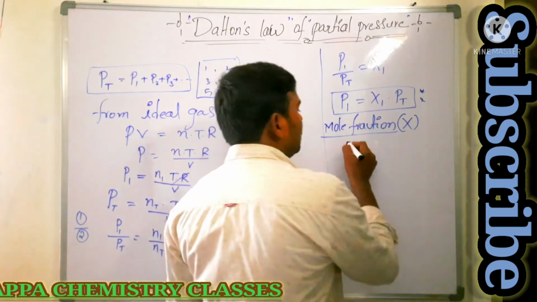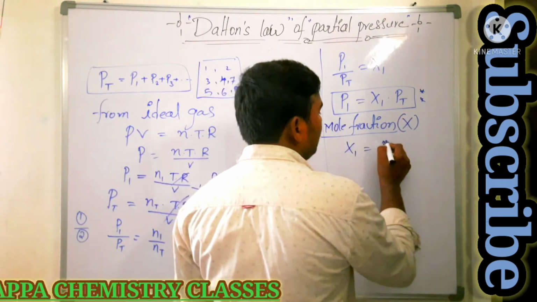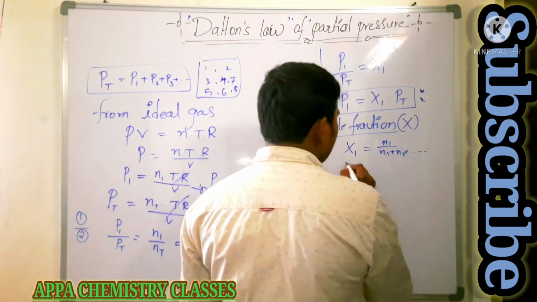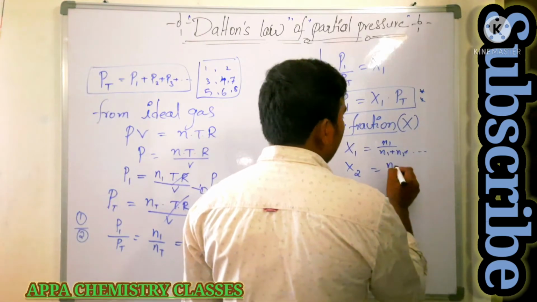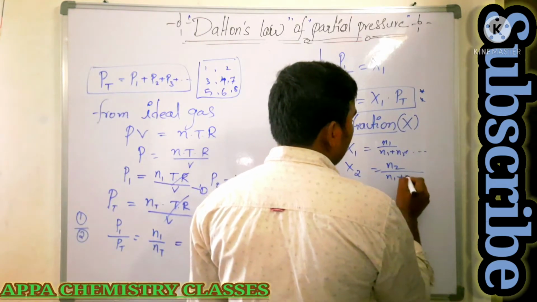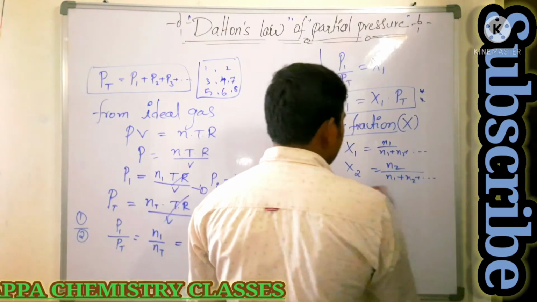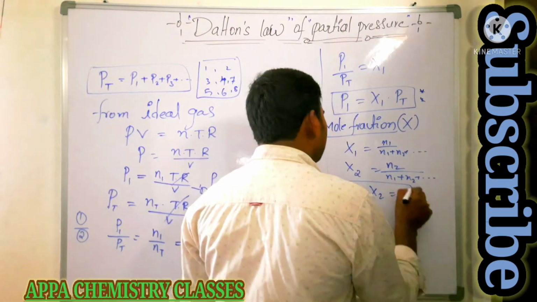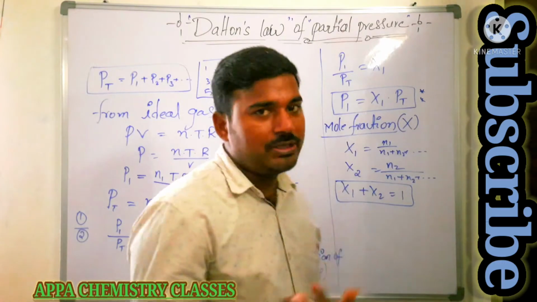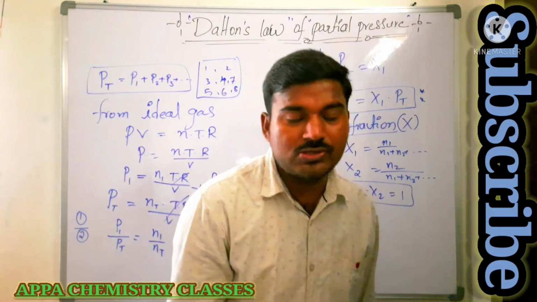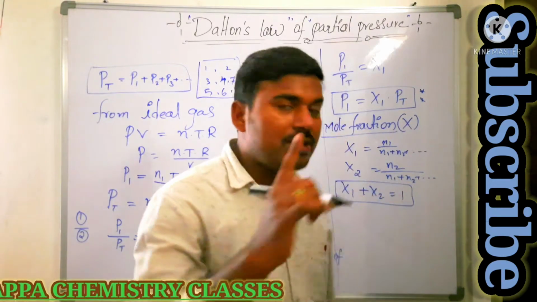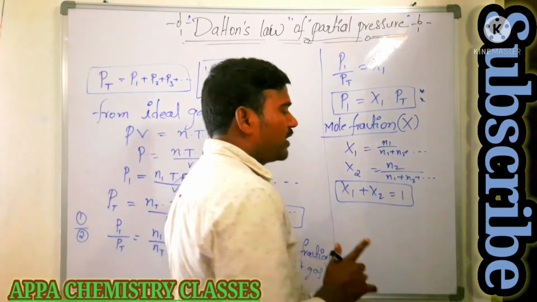Here the mole fraction of the first gas will be N1 by N1 plus N2 plus so on. For the second gas it will be N2 by N1 plus N2 plus so on. So the sum of the mole fractions is always equal to 1, whatever the number of fractions. If it is 100 fractions or millions of fractions, the sum is always 1. That is, the sum of the mole fractions will be 1.